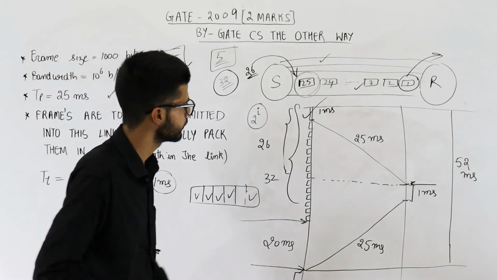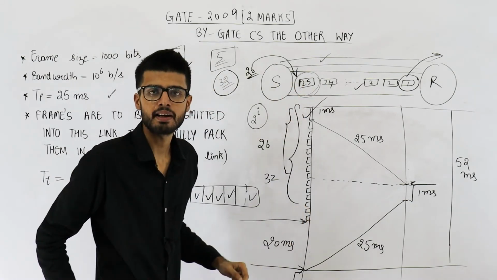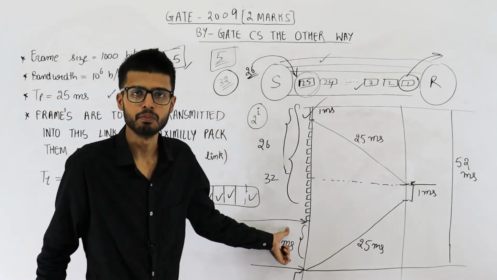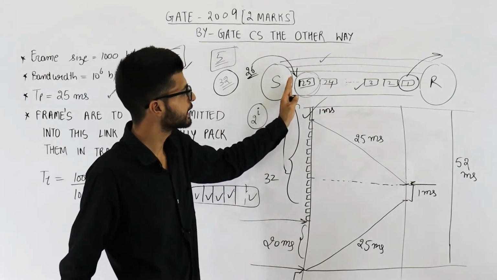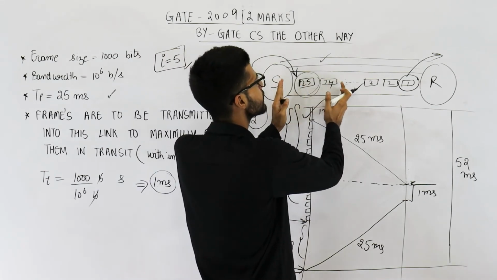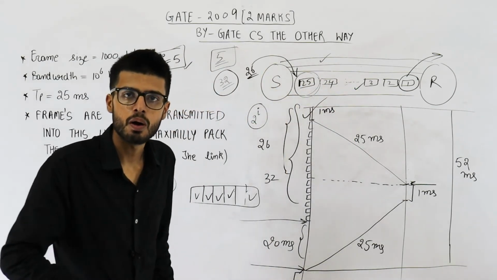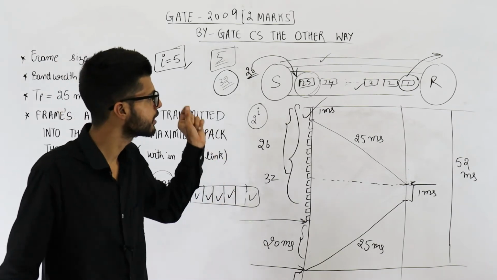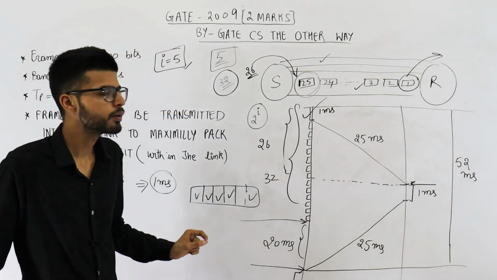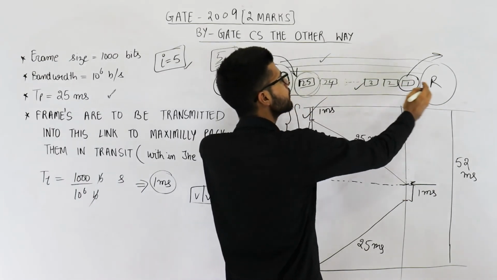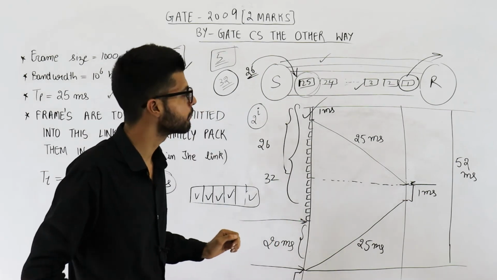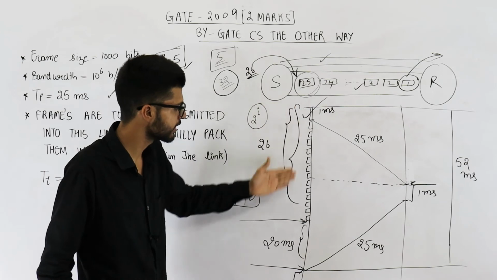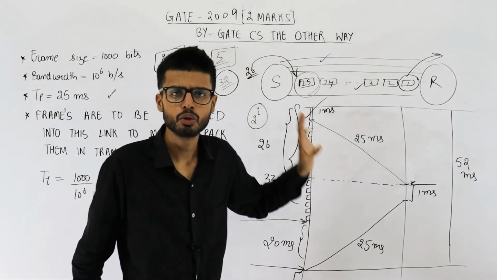And one more point. See, after sending these 32 packets, the sender is not sending data for some time. Okay. During that time, the channel will start becoming empty from this side. Okay. And it will no longer remain maximally packed. But we don't care about this scenario because in question part A was asking, we just need to fill this channel completely once. Okay. For filling it completely once, 25 packets are required. Okay. Anyways, in part 2, we are sending 32 packets. So it will surely be maximally packed.